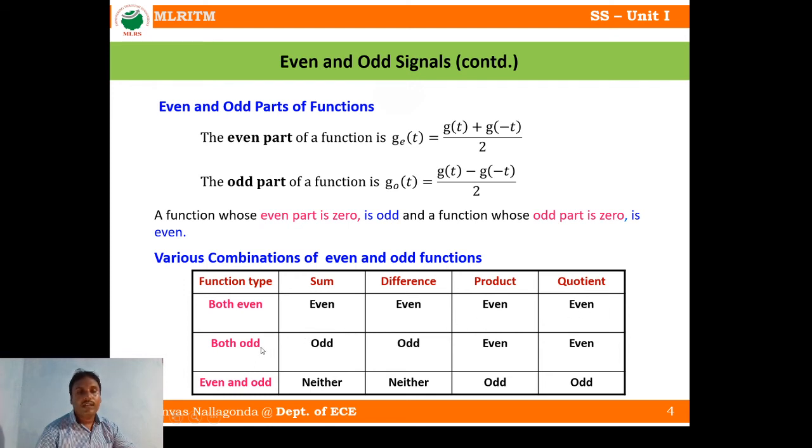Suppose two signals are odd signals. Then if you take the sum, again you will get an odd signal. Like that, here odd, here even, here even. If one signal is even and another signal is odd, then what is the sum? Neither even, nor odd. So here the difference is also neither even nor odd. If you take the product of one even signal and one odd signal, you will get odd. Quotient is also odd. This table gives the various combinations of even and odd functions.